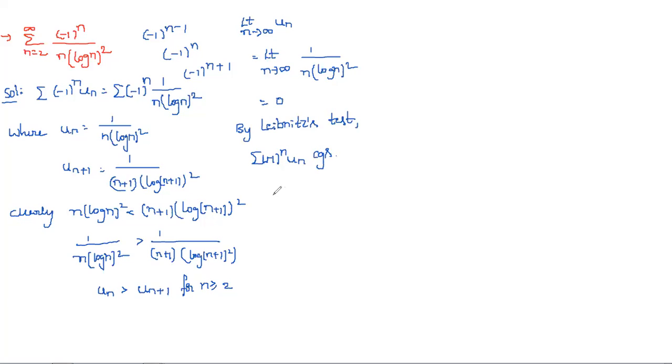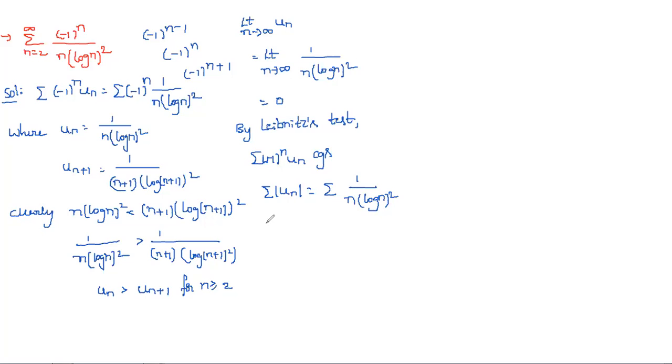Now we need to go for the modulus. Summation modulus u_n is equal to summation 1/(n(log n)^2). The p-test is not available, and you never get this by comparison test either. If it has log terms, obviously you need to go for the integral test.